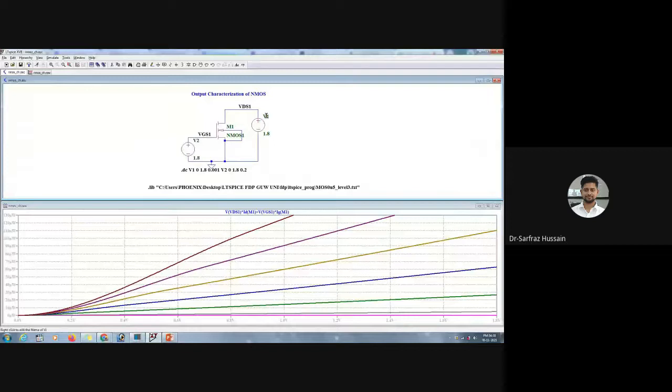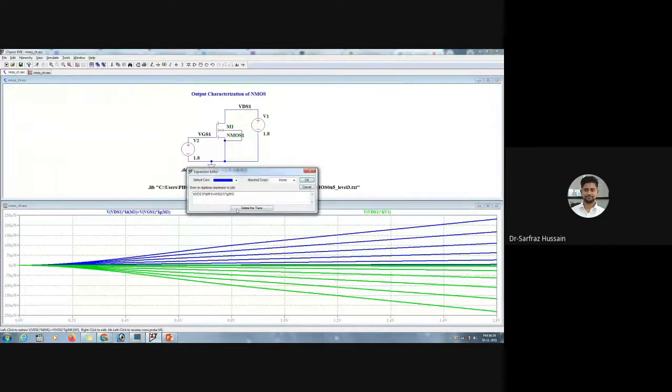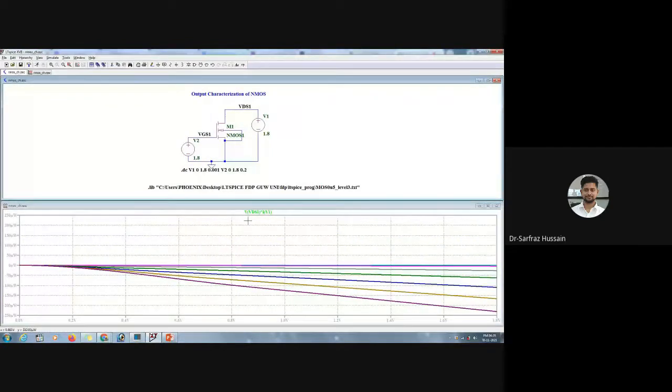And if you want to know the power across this one, press Alt and left click. You will get VD multiplied by I of V1. So you are getting the different power across this one.